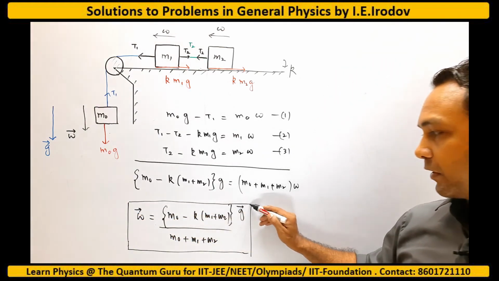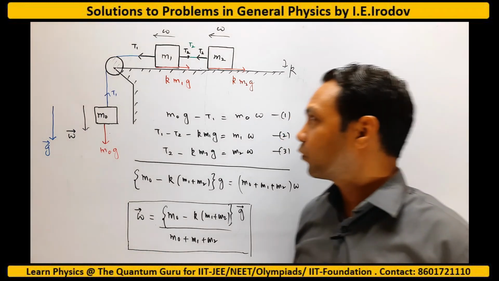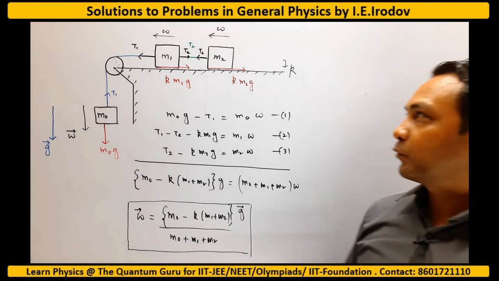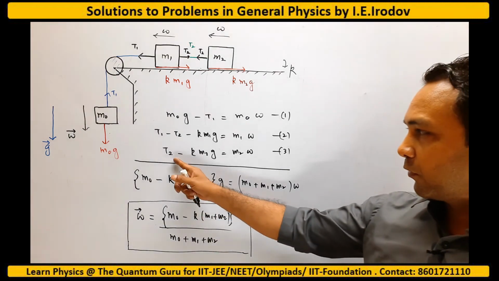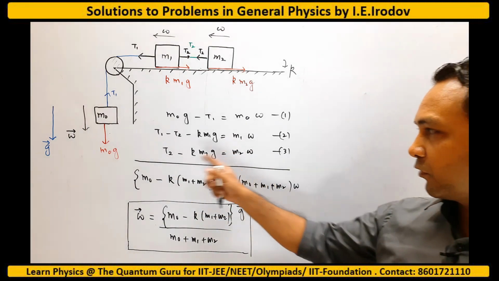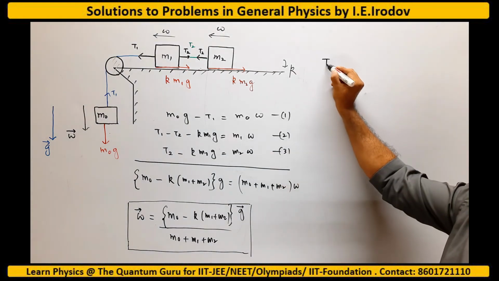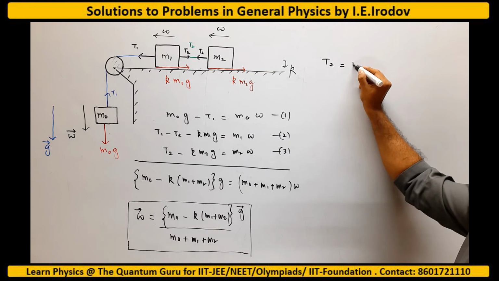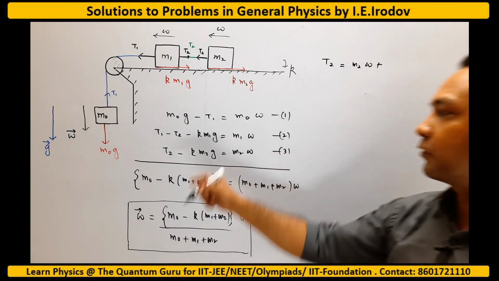There is one more part asked: we have to find the tension of the thread binding m1 and m2, that is the green color string. So that tension is T2. From here I can just put the value of w and get T2. From equation 3 I can write T2 is equal to m2 w plus k m2 g, which moves to that side.